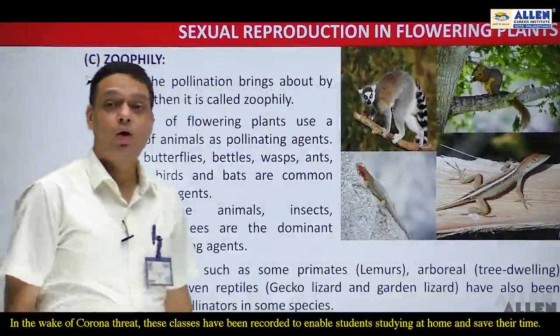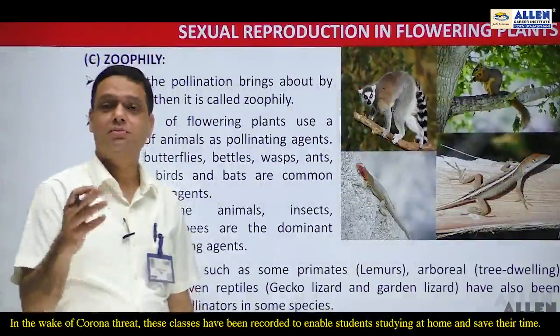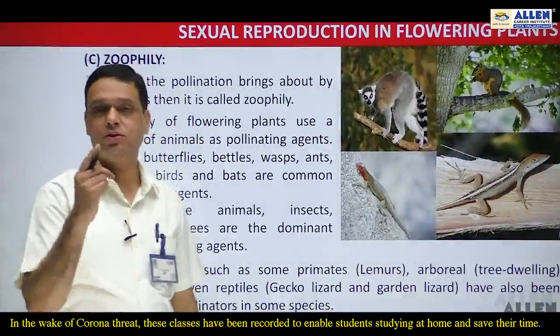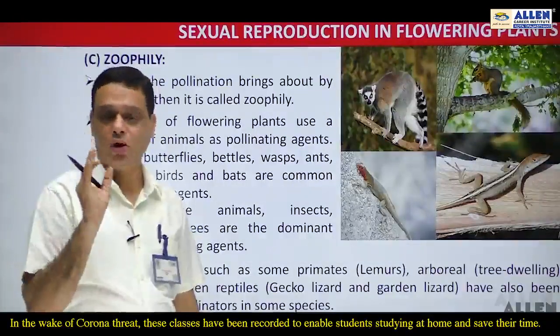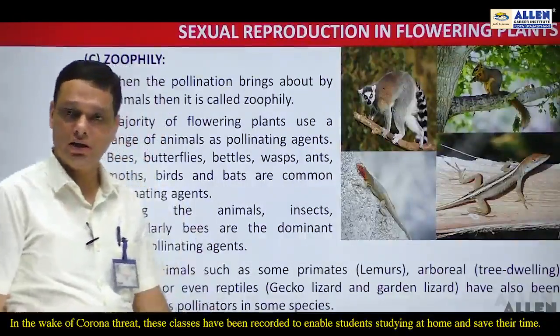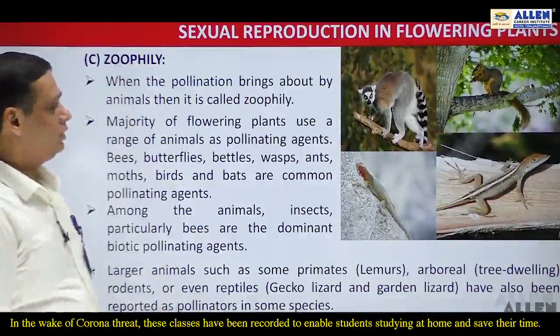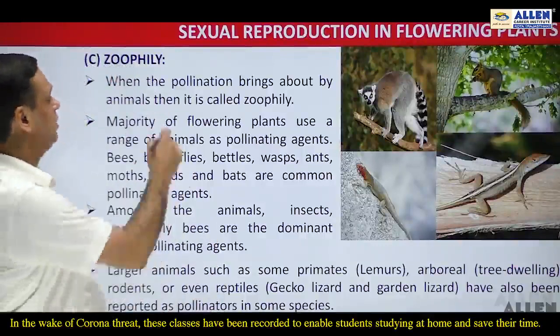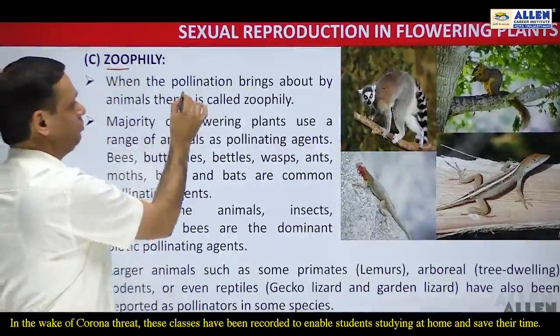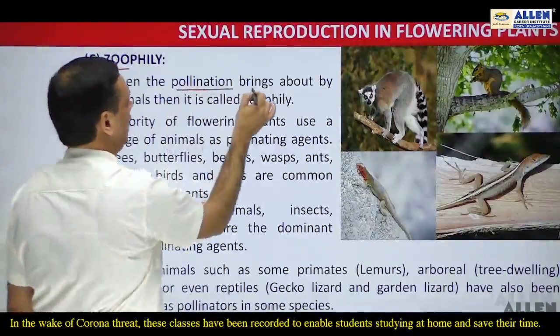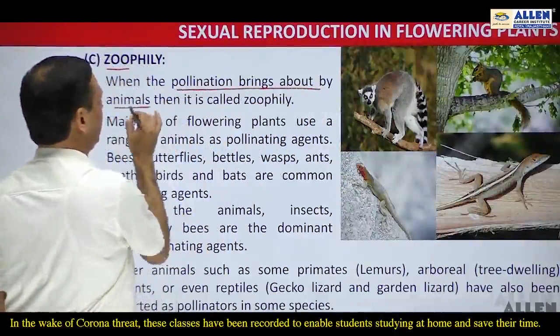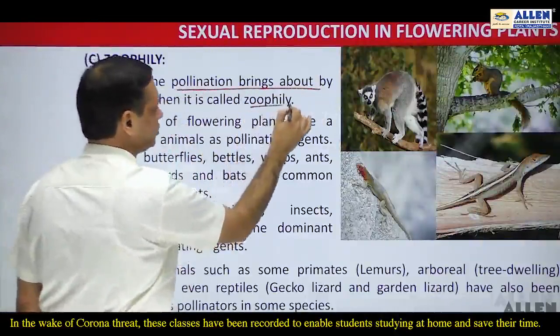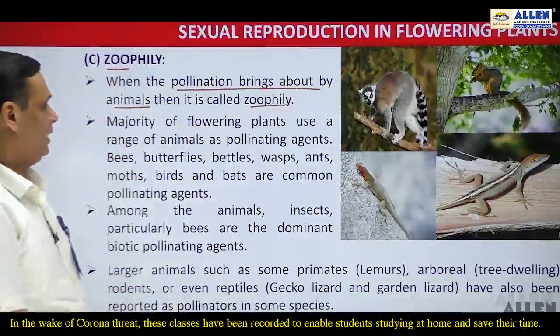Now the biotic pollinators, or you can say biotic pollinating agents, in which animals play an important role in pollinating the flowers. So the pollination that is carried out by animals is known as zoophily.